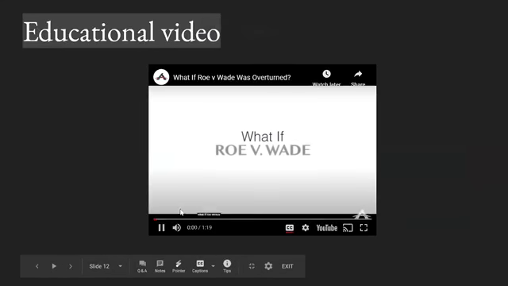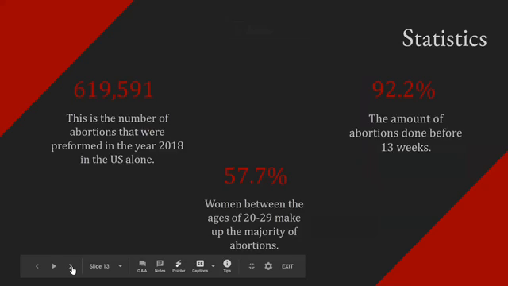What if Roe versus Wade? Here are some statistics. 619,591 is the number of abortions that were performed in the year 2018 in the US alone. 57.7% of women between the ages of 20 to 29 make up the majority of abortions. And lastly, 92.2% is the amount of abortions done before 13 weeks.